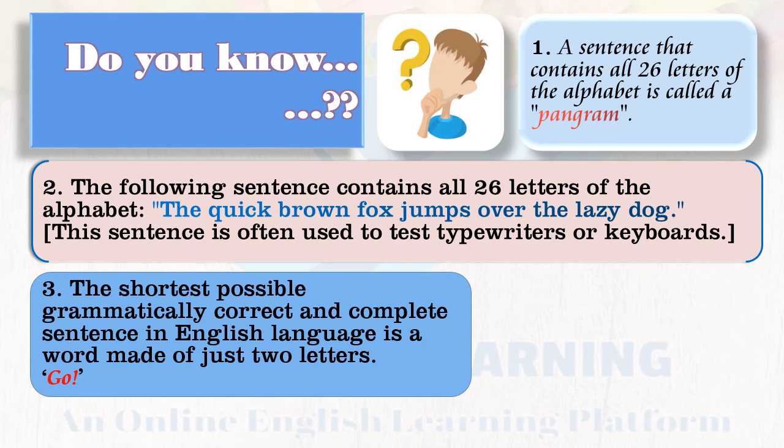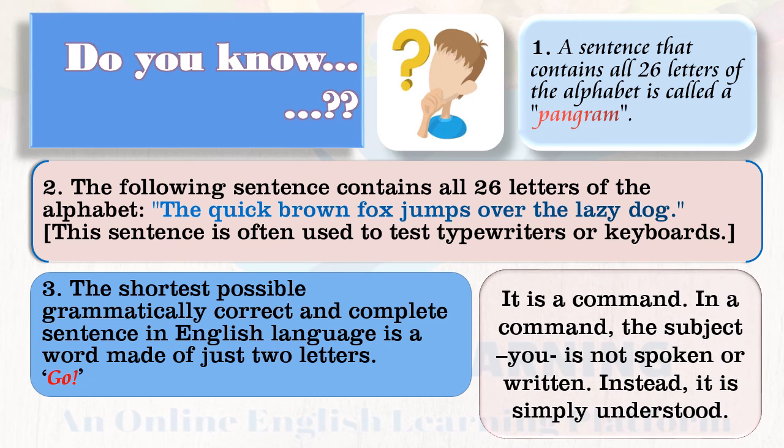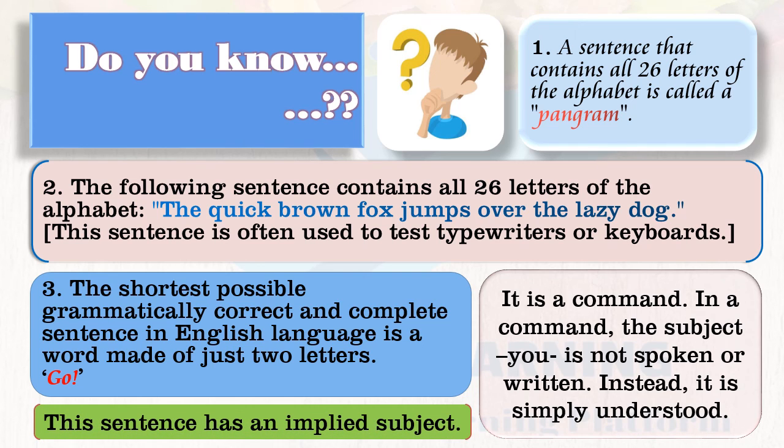The shortest possible grammatically correct and complete sentence in the English language is a word made of just two letters: go. It is a command. In a command, the subject, that is you, is not spoken or written. Instead, it is simply understood. This sentence has an implied subject, you can say.